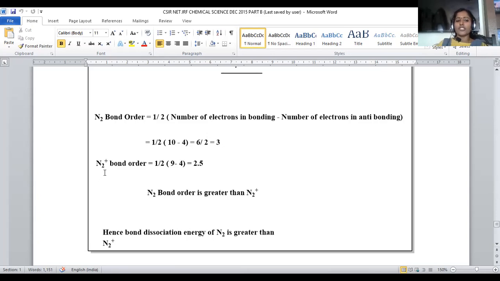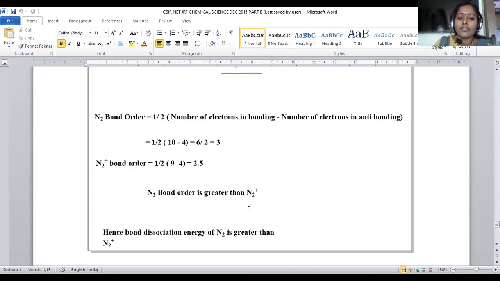When we take N2 positive, the bond order will be 1 by 2 into, here one of the electrons is lost, so simply you can write 9 minus 4 by 2, which will be 2.5. So 2.5 will be the bond order of the nitrogen cation.